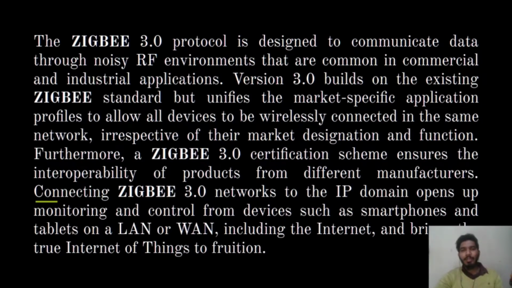Connecting a Zigbee 3.0 network to the IP domain opens up monitoring and control from devices such as smartphones, tablets, LAN, WAN, internet, ethernet and much more.